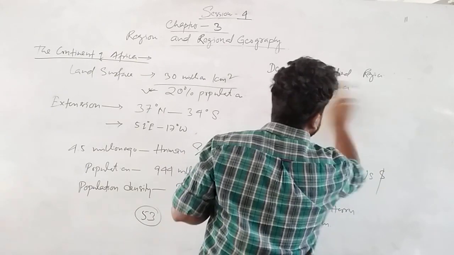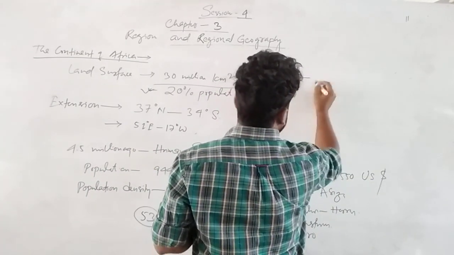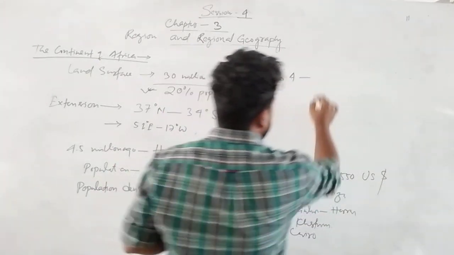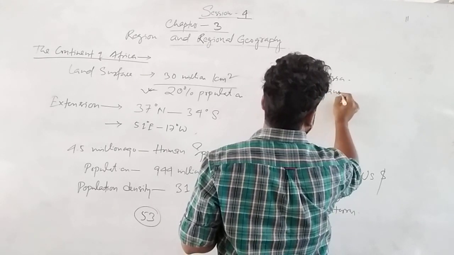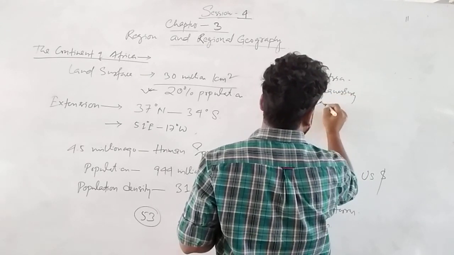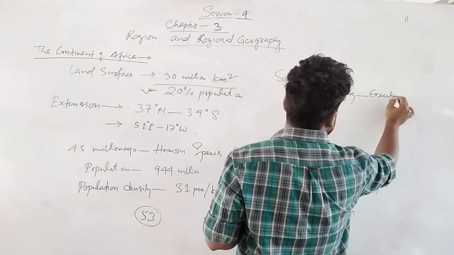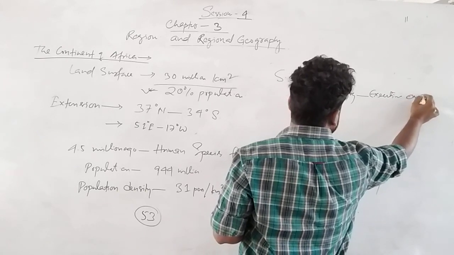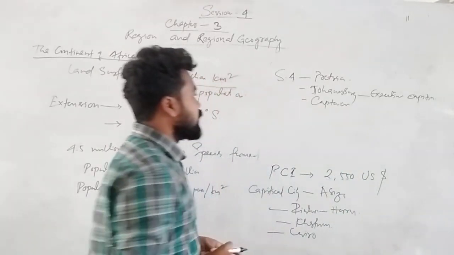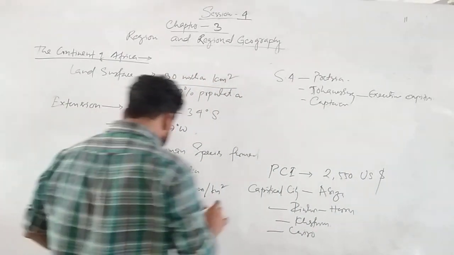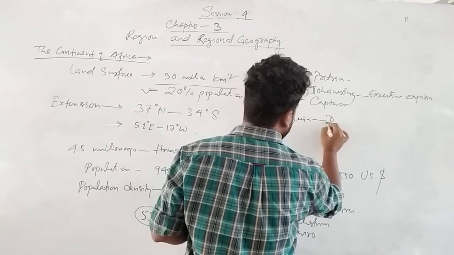Then South Africa has three capitals. Number one is Pretoria, Johannesburg and Cape Town. Generally Johannesburg is the executive capital. That means administration mostly takes place from Johannesburg, and some portions from Pretoria and Cape Town. And Tanzania, Dodoma.